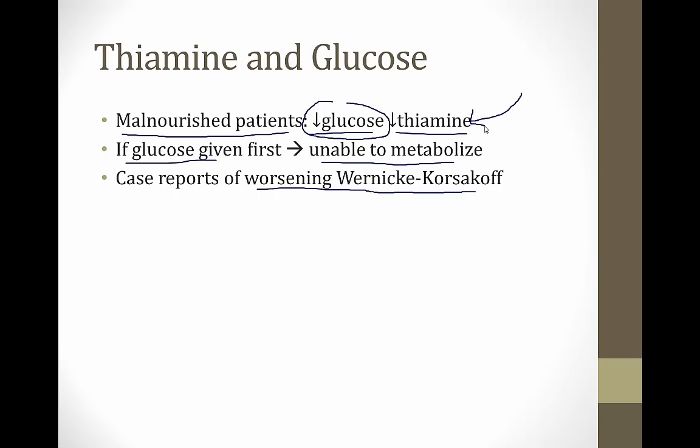So for this reason, you will often be taught when you do emergency medicine rotations that you need to give thiamine before you give glucose to patients who are malnourished. Now I should point out that this practice has been criticized. There are also case reports of hypoglycemic patients having a delay in receiving glucose while someone looks through the cabinets to find the thiamine to administer, and while they're waiting for the thiamine they have a hypoglycemic seizure. So many places are now practicing the administration of glucose immediately to hypoglycemic patients and then administration of thiamine as soon as it can be found. But you should know about this relationship for step one. They will often ask you why thiamine must be administered before glucose in patients who are malnourished.